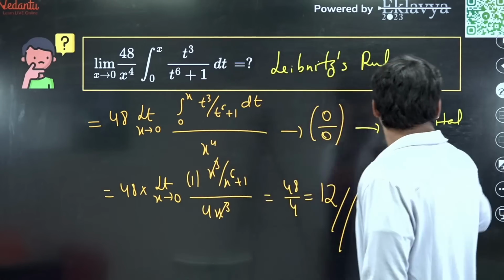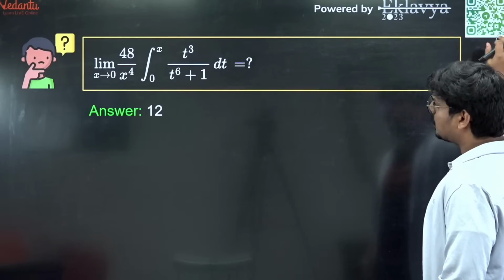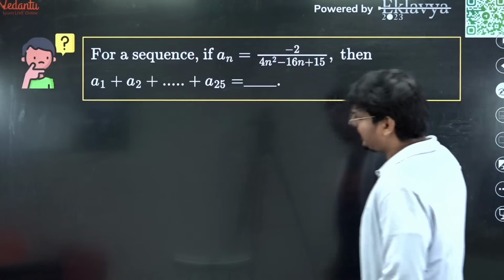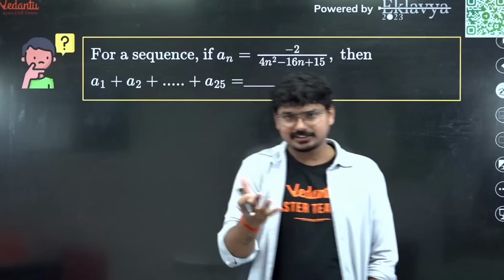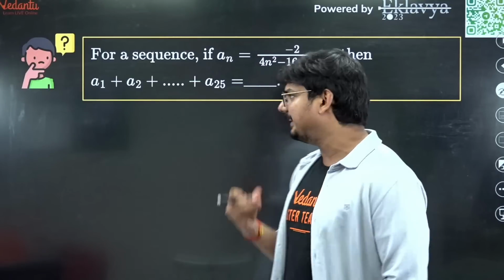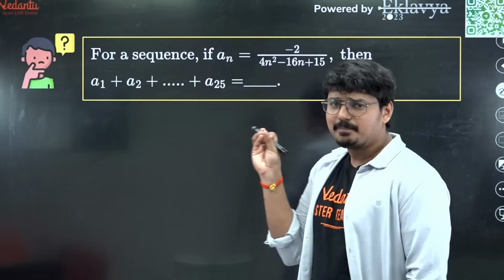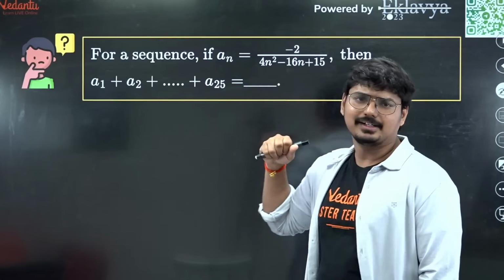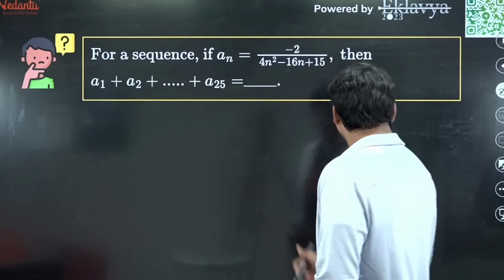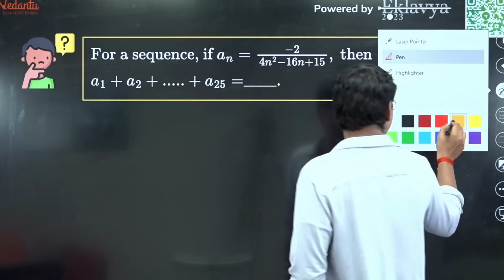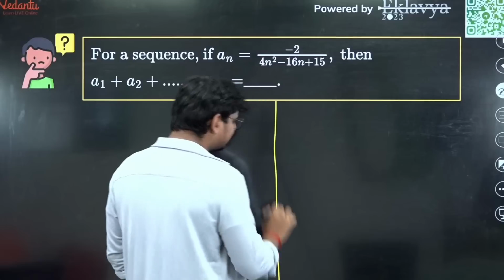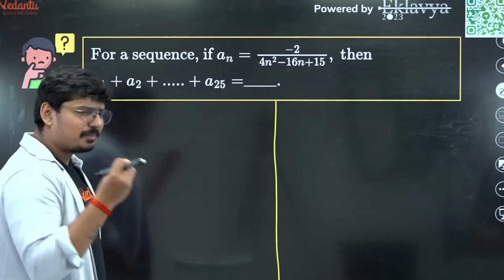Okay, chalo. So now let me go to another question for you. Now you see this particular question. Again, kind of scary. Definitely agreed, it's a sequence and series question. It looks scary. But guys, you have to simplify, modify the given equation. Now try to understand how we should modify this. It's very easy. If you have done this type of questions already, I think you might have got the idea in the examination.